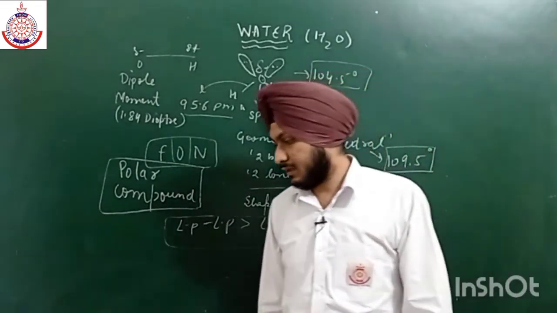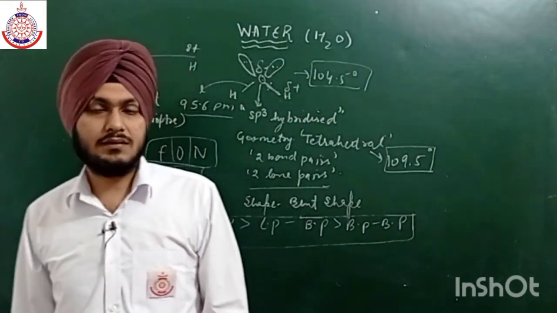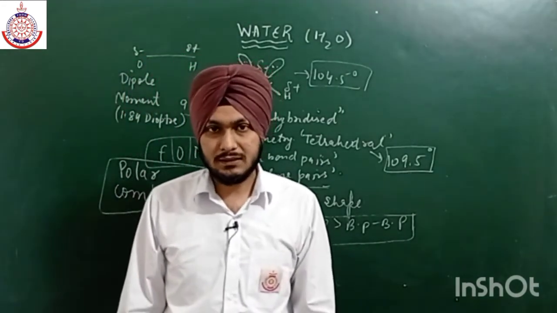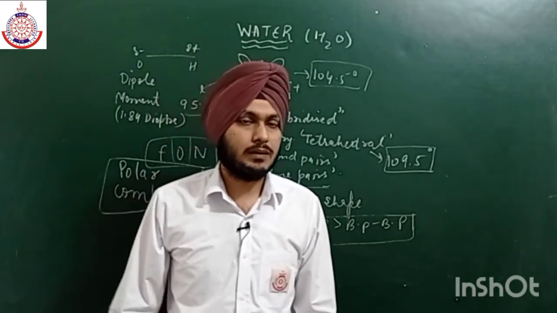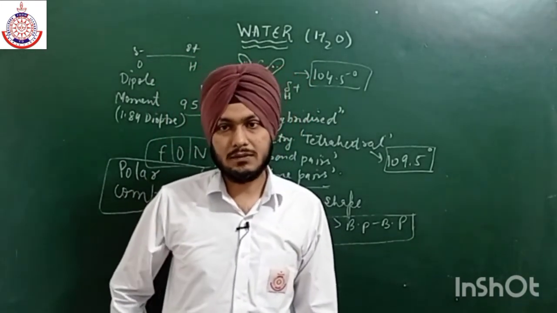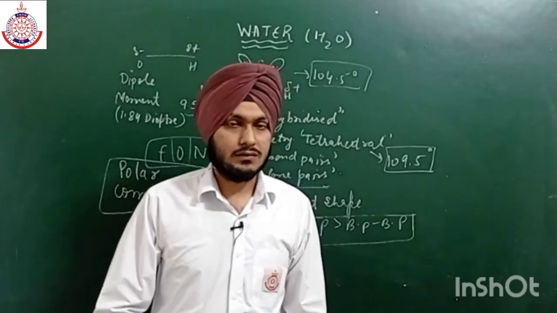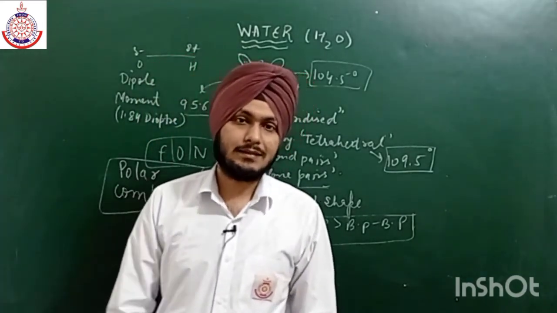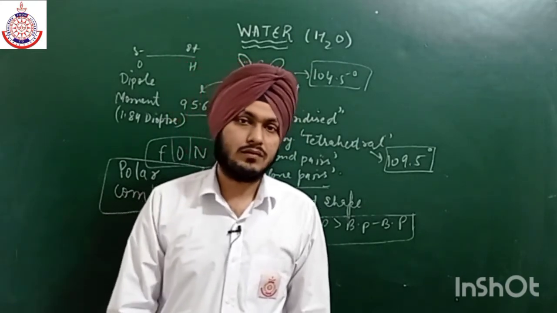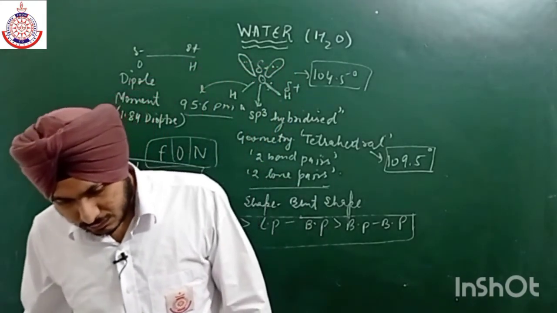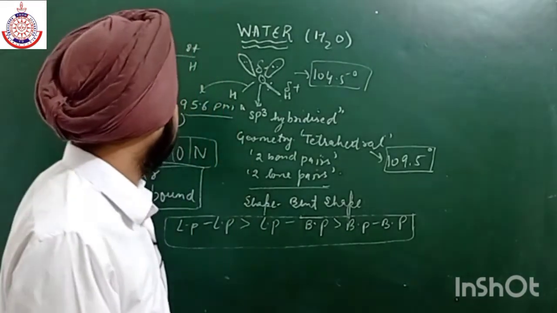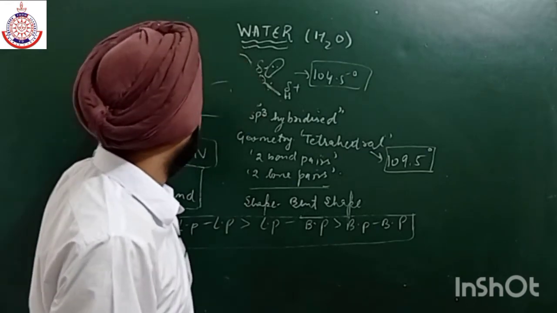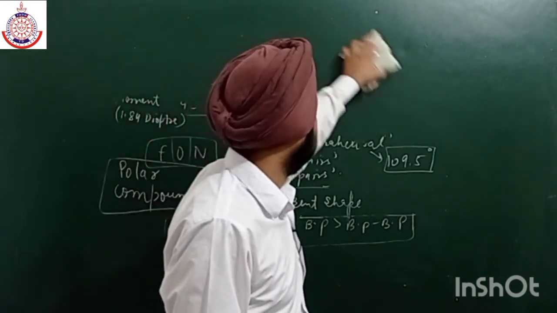So it can be easily dissolved, for example carboxylic acids are easily soluble in it. Similarly, it can dissolve some ionic compounds. Ionic compounds easily dissolve in water. It follows the concept of like dissolves like: polar dissolves in polar and non-polar dissolves in non-polar. So this is all about the structure and some physical properties like dipole moment and bond angle.